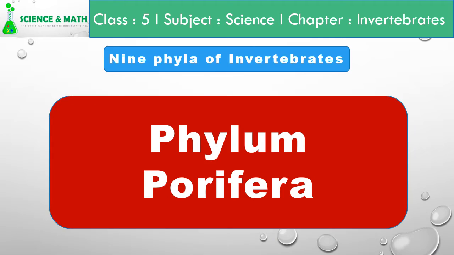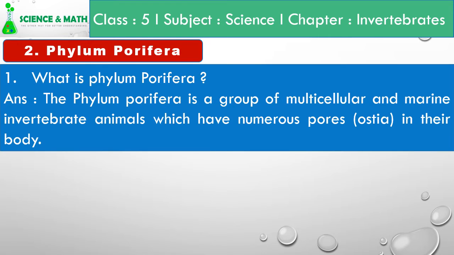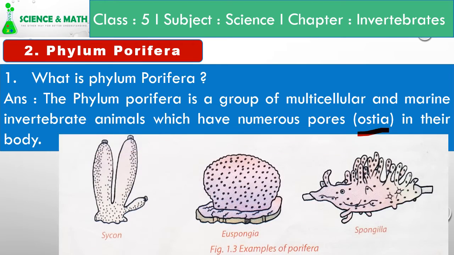Now let's see the second phylum, phylum Porifera. What is phylum Porifera? The phylum Porifera is a group of multicellular and marine invertebrate animals which have numerous pores, ostia, in their body. Some of the examples of Porifera are Sycon, Euspongia, Spongilla, etc.